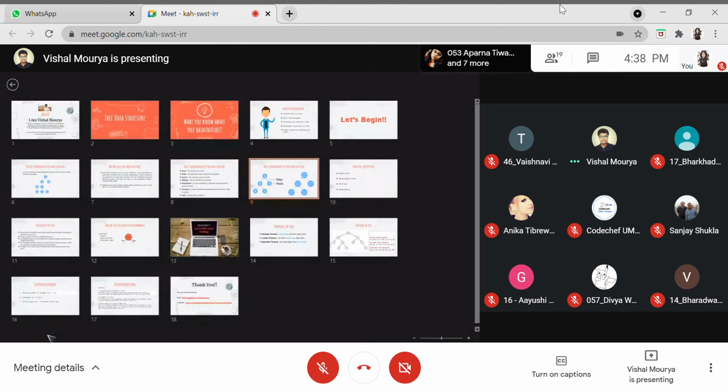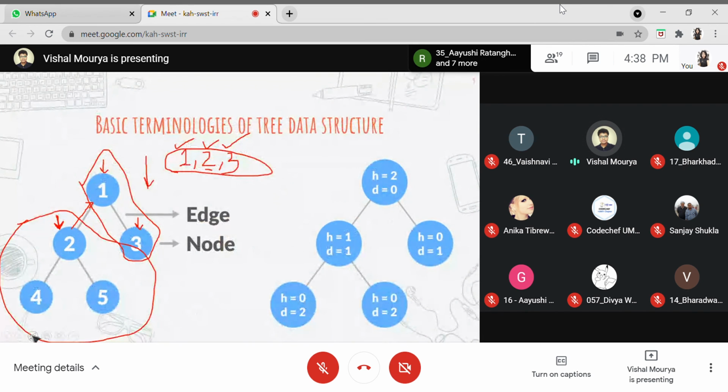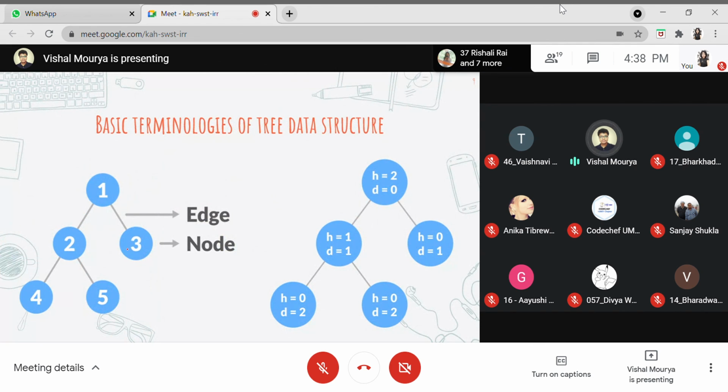Okay. So, BST is nothing but a binary search tree. So basically in a binary search tree we have sorted order data. We will be having the maximum value of the left tree on this node, and we'll be having the minimum value of the right tree on this node.